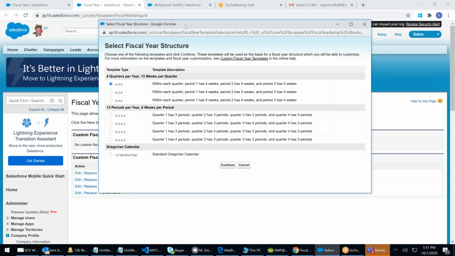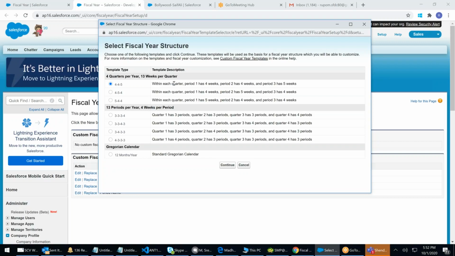These are all finance things, you might not be able to understand. 445, 544, 454, 3334, 3343, 3433, 4333. What are these? Each quarter has 13 weeks. 3 months is one quarter. Every 3 months is a quarter.